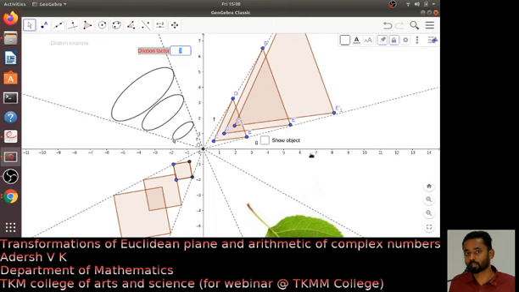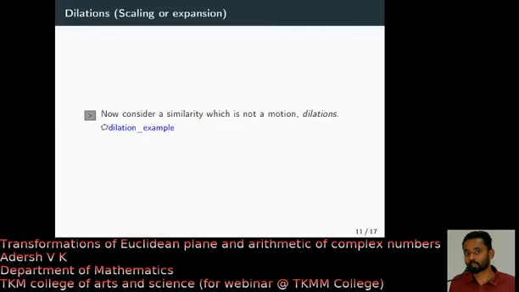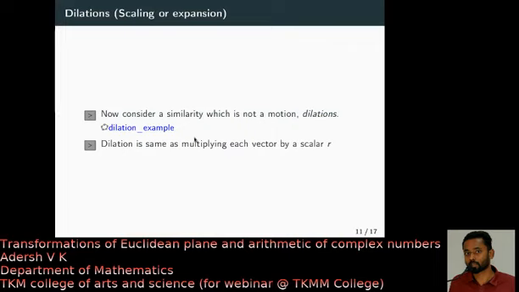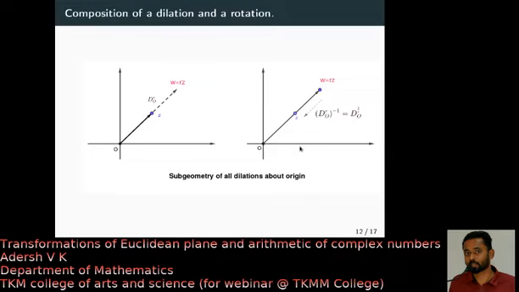Okay, so this is called a dilation. See, dilation is same as multiplying each point. What I did here, I am multiplying each point on this triangle or on this ellipse by a factor r. That is what I am doing, right? So dilation is same as multiplying each vector by a scalar r.